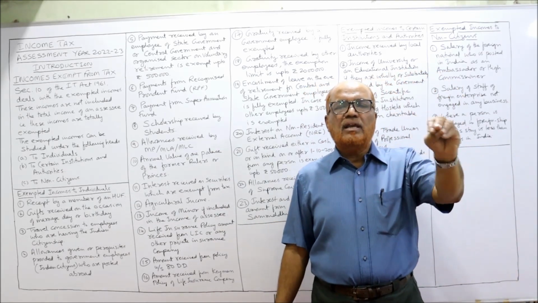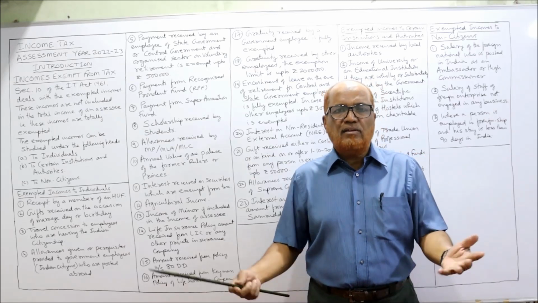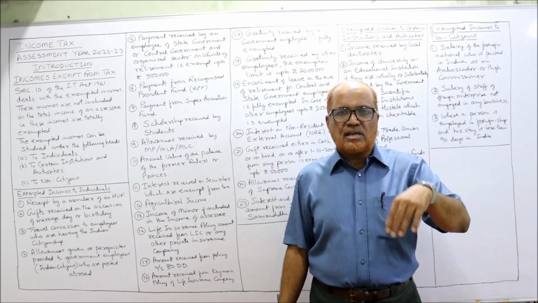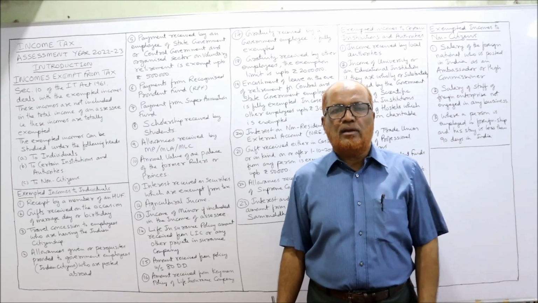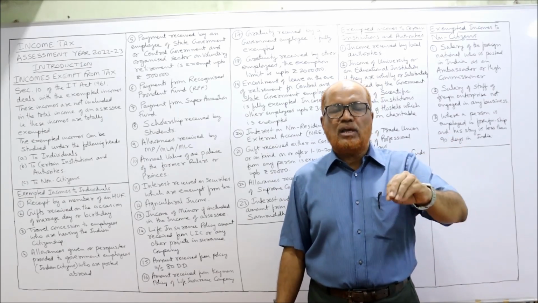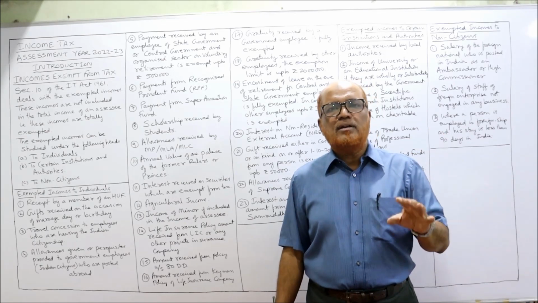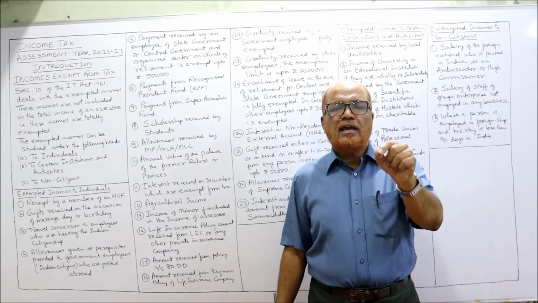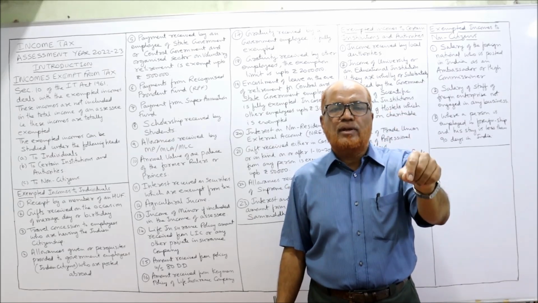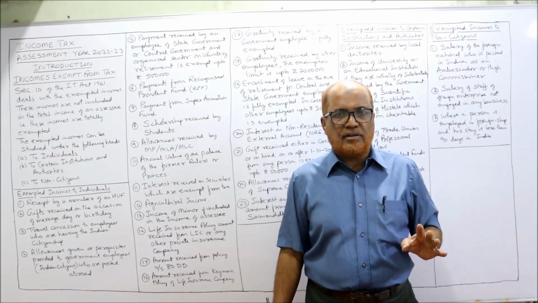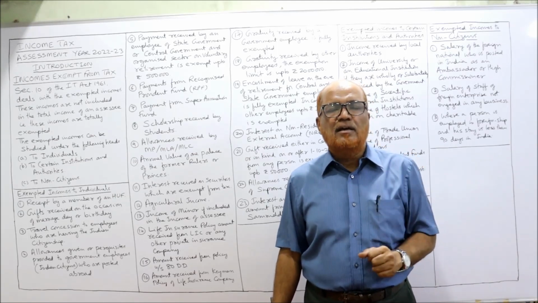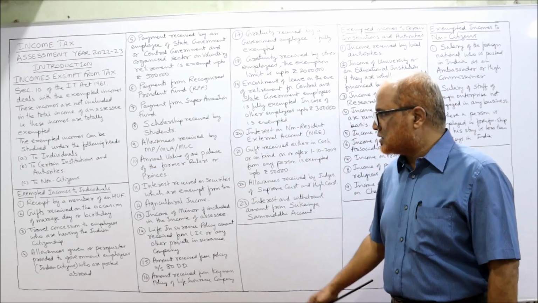Next, interest received on securities which are exempted from tax. People will invest in securities as an investment. A person will purchase shares, securities, government bonds, government securities, or invest in post office or other government departments. In that case, any interest received on those securities will be fully exempted. This I will discuss in detail under income from other sources.